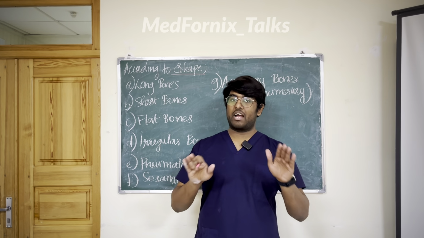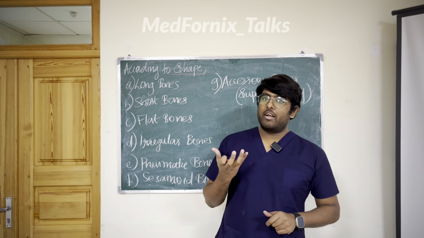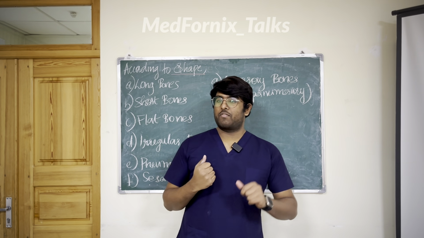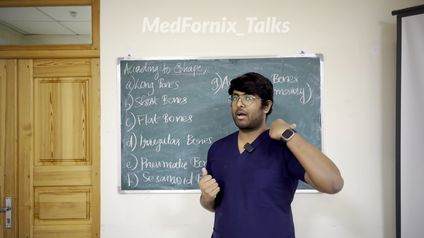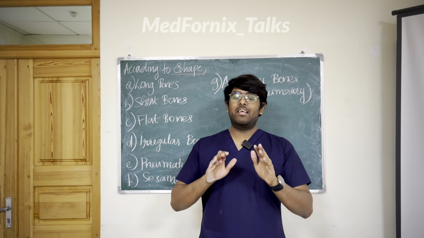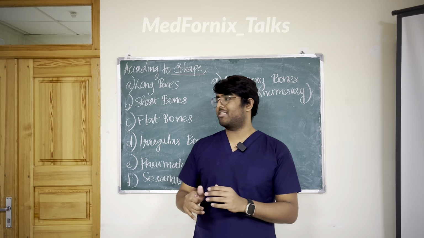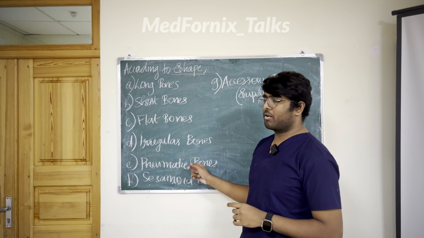Next one is flat bones. Their surface will be flat. You all know that, right? In your class 11, you have studied flat bones. Give me one example: scapula, then skull, sternum. These are flat bones. Their surface is flat.